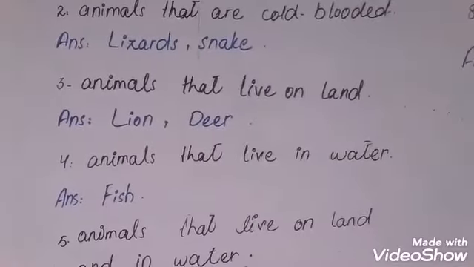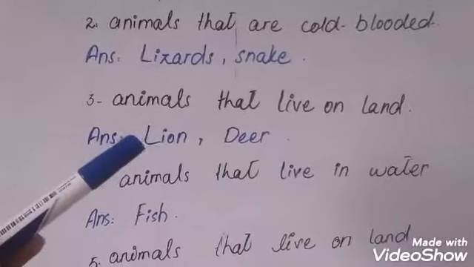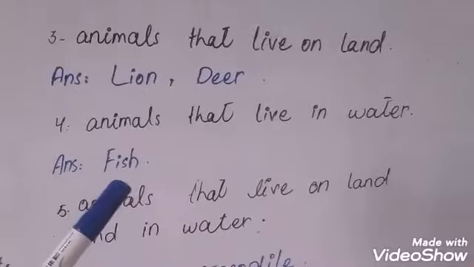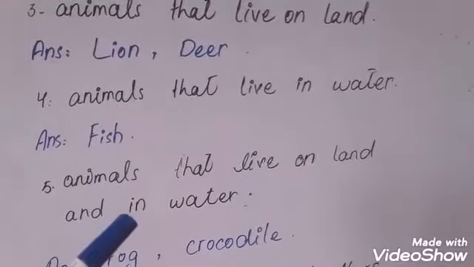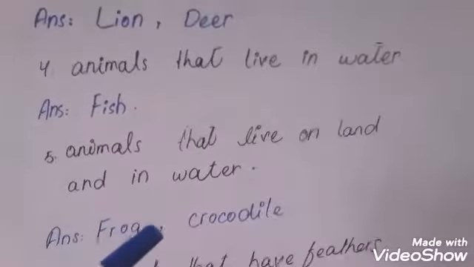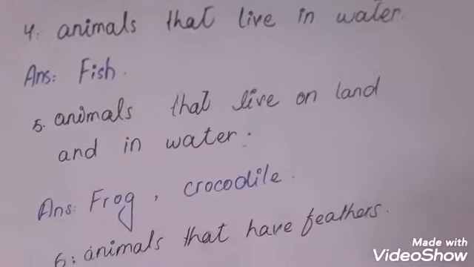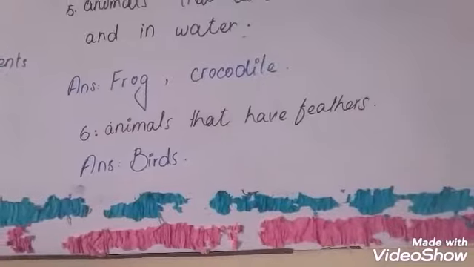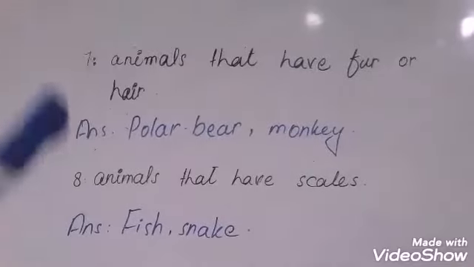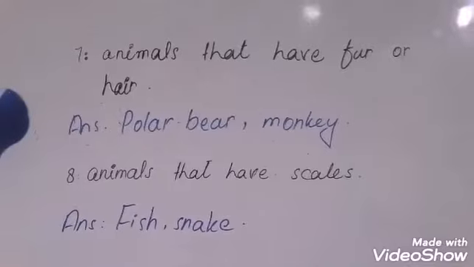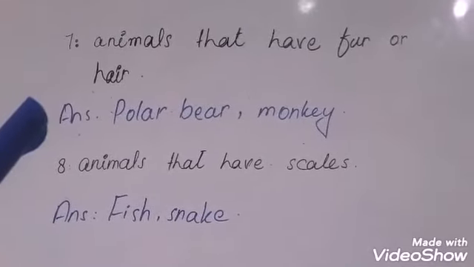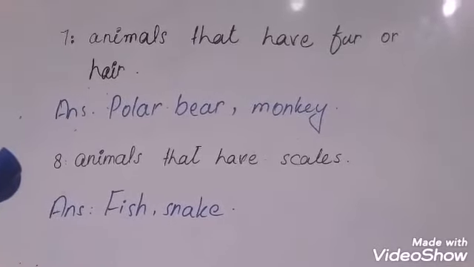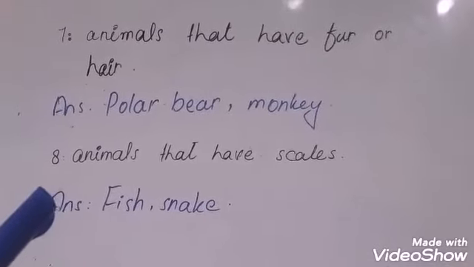Third question, animals that live on land, like lion, deer. Fourth, animals that live in water, fish. Fifth, animals that live on land and in water, both. For example, frog, crocodile. Sixth question, animals that have feathers, for example, birds. Seventh, animals that have fur or hair, polar bear, monkey. Eighth and last question, animals that have scales, like fish, snake.